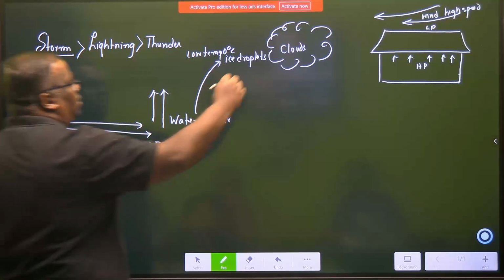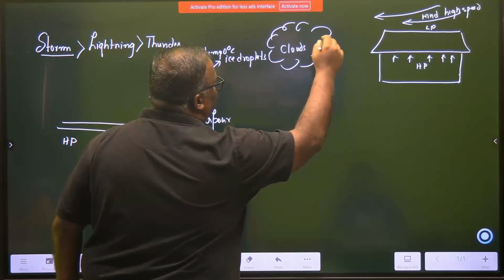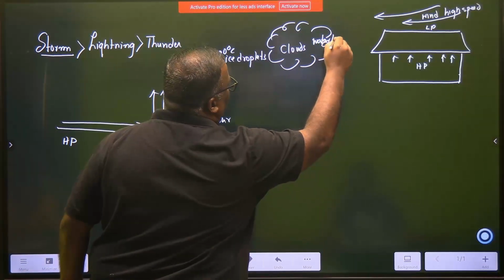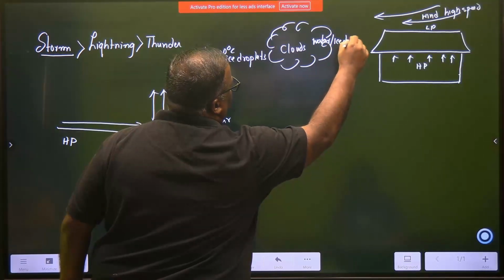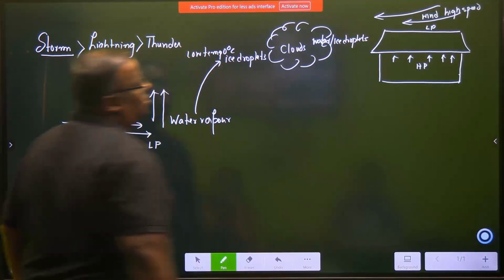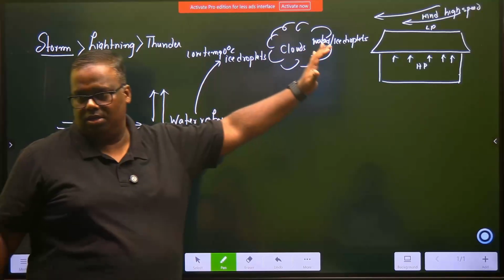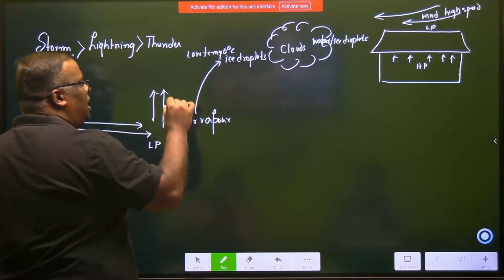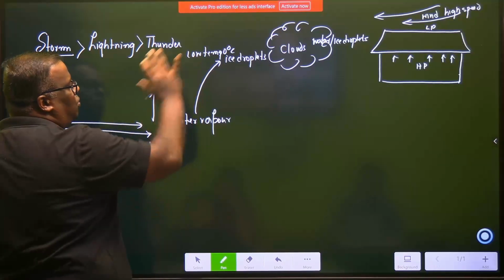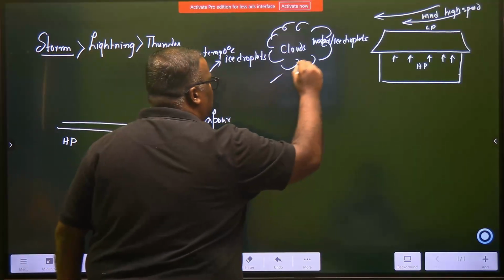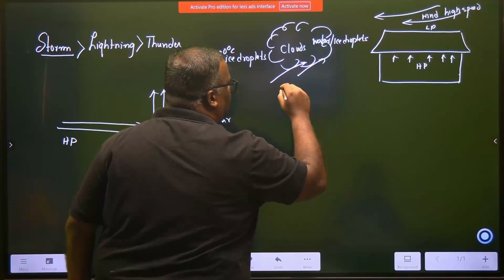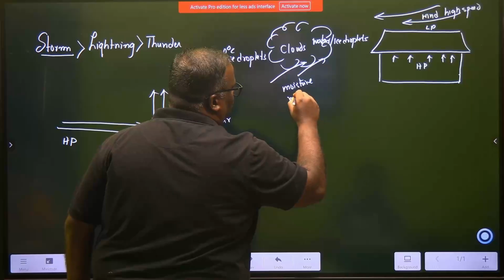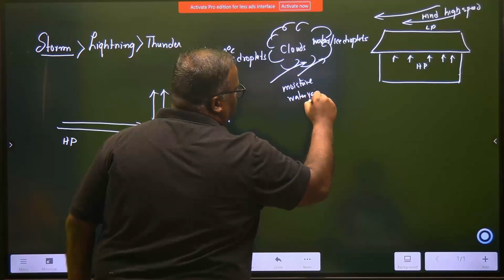And at very low temperature, so we have what? We can have water or we can have ice droplets, and these will be at a very low temperature. Understood? Now there is a nice thing that happens as the air is moving up. As the air moves up, it is carrying what with it? The air is carrying moisture. Moisture in the form of what? Water vapor. Is this understood?